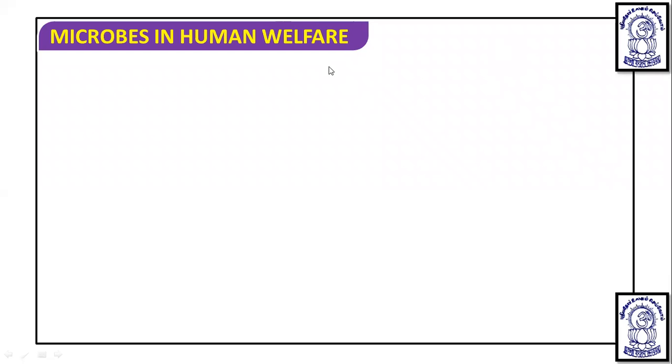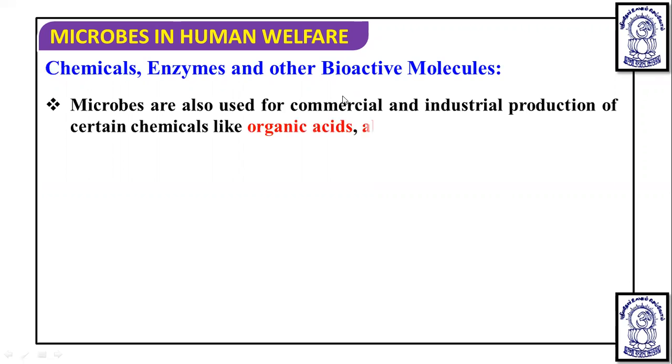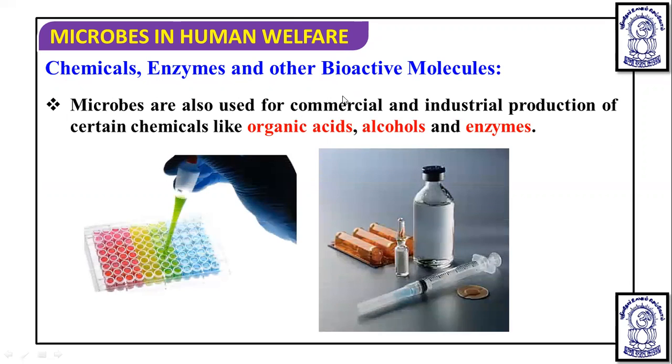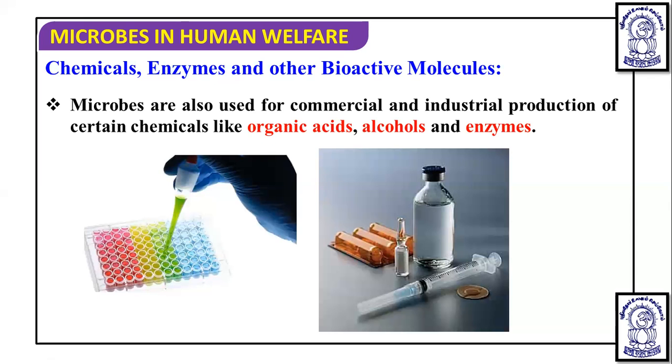After alcoholic beverages and antibiotics, let's talk about some of the chemicals, enzymes and other bioactive molecules. Microbes are also used for the commercial and industrial production of certain chemicals like organic acids, alcohol and enzymes. These are called bioactive molecules, which are molecules functional in living systems or that can interact with their components.